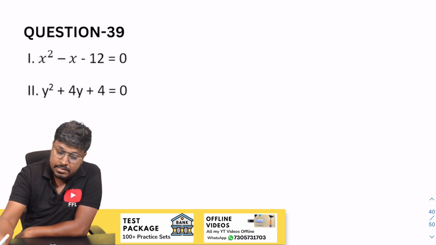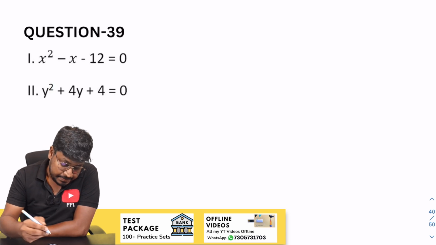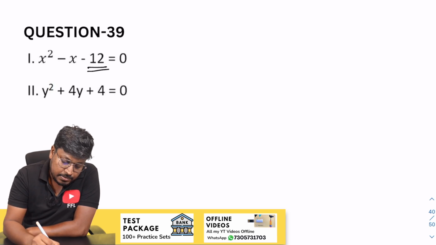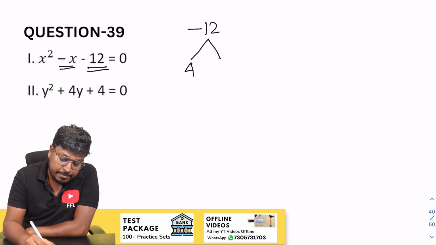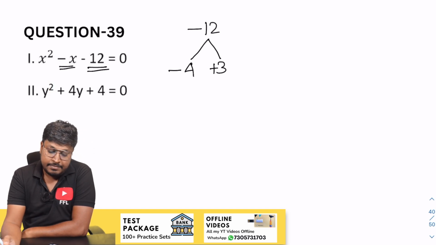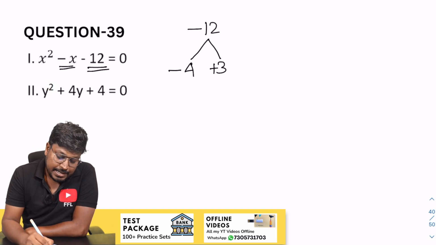So the next question is the 39th question. So 12 here, so minus 12. So our target is to get minus 1. 4 into 3 will be 12. So minus 4 plus 3. When you multiply, it will be minus 12. When you add, it will be minus 1. So while writing, change the sign, 4 and minus 3.